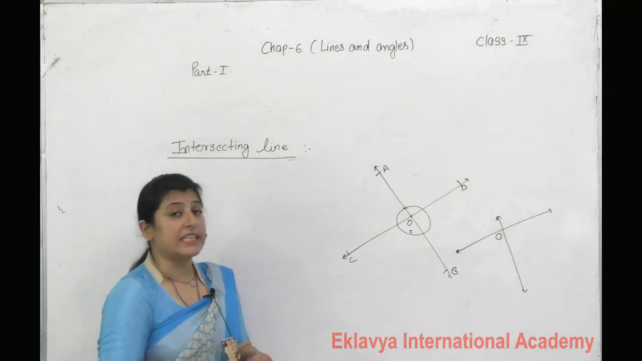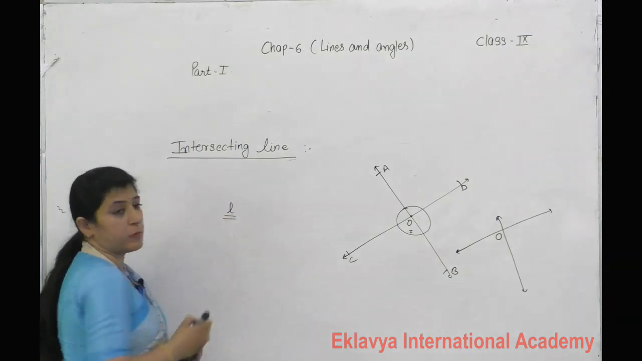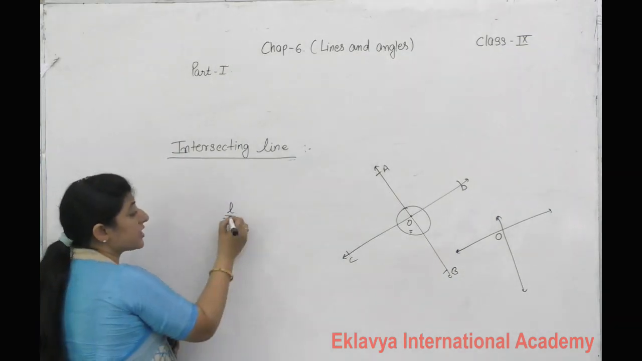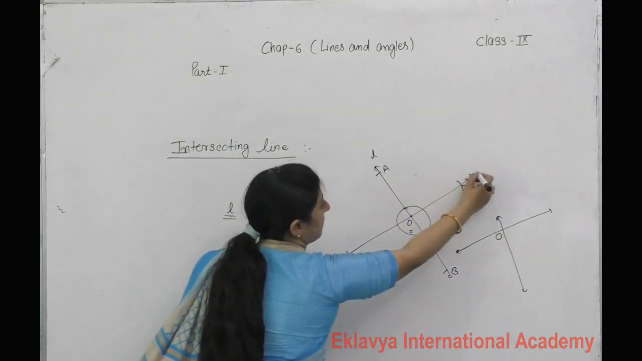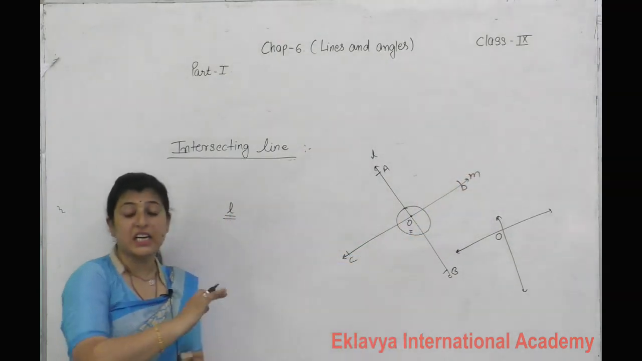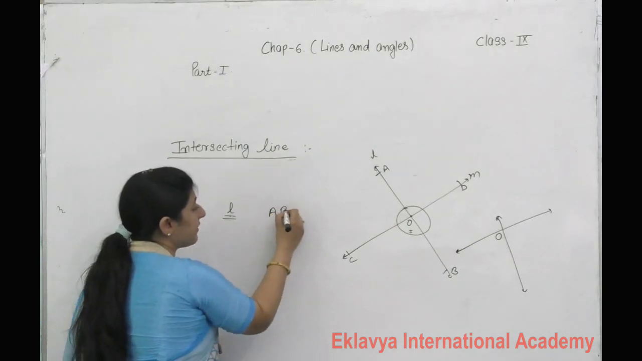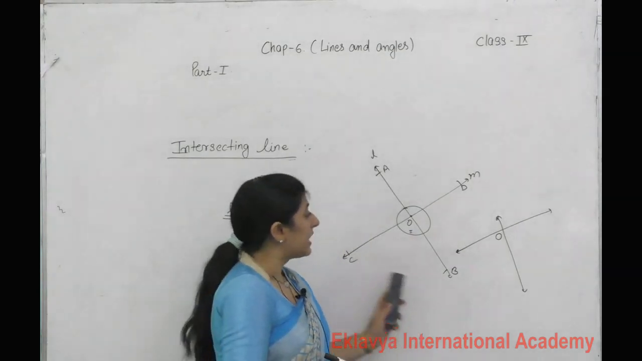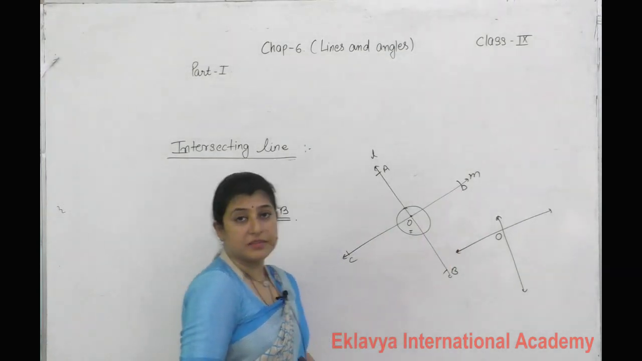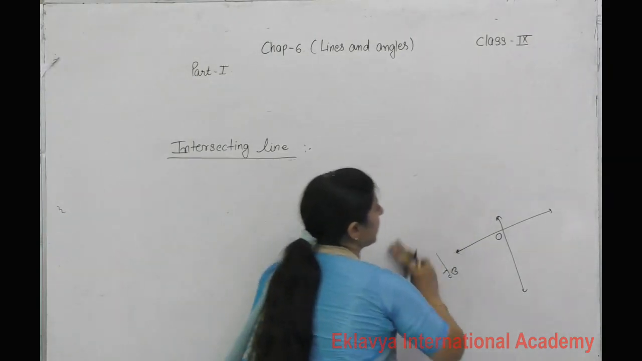One thing also to see: a line is also represented by a small letter. If we are using small letters, then we write this is line L, this is line M. It represents the complete line. But if we are using capital letters, then we have to take 2 letters, so AB is a line and CD is a line. This is an intersecting line.